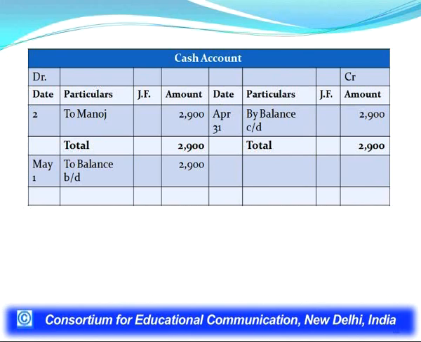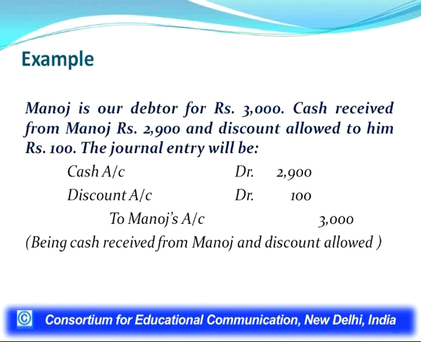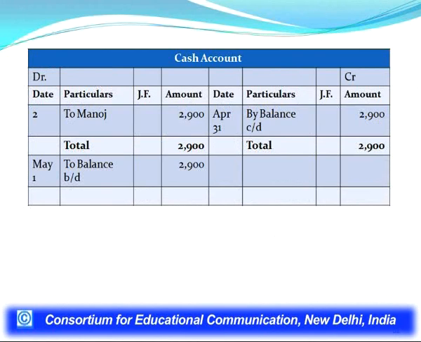First, we are seeing this cash account. Cash account has been debited in the journal. So, posting is to be made on the debit side of cash account. The opposite account or the account credited is Manoj. Although in the journal entry Manoj's account is showing 3,000, only 2,900 belongs to cash account.